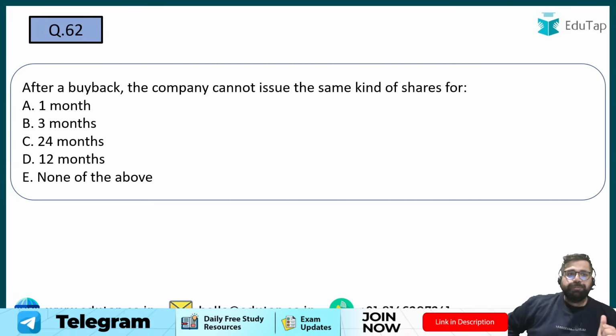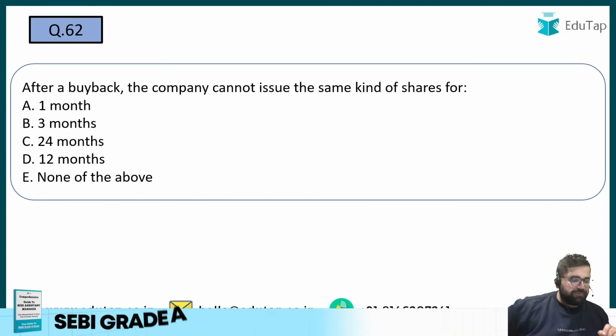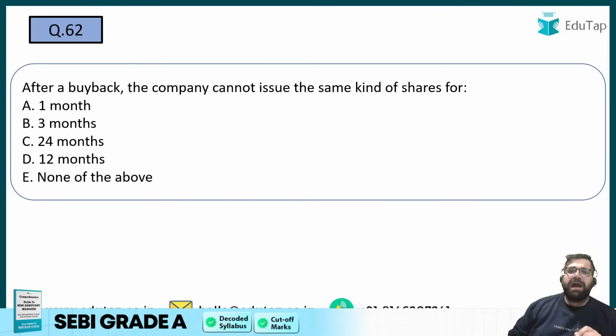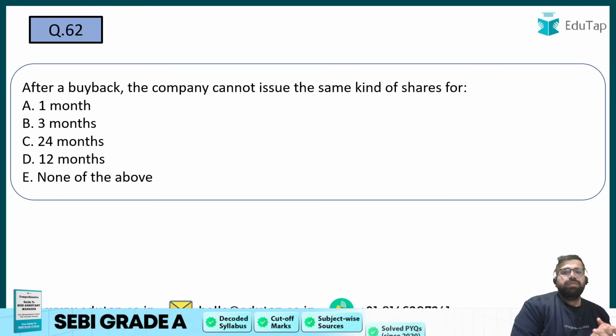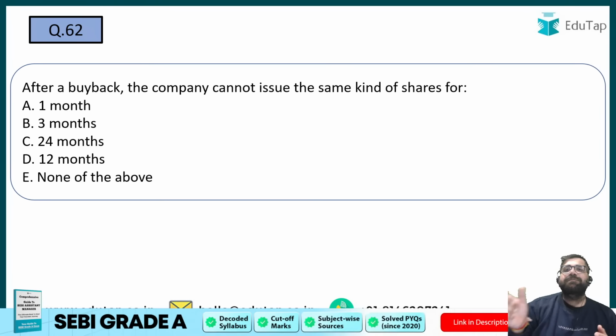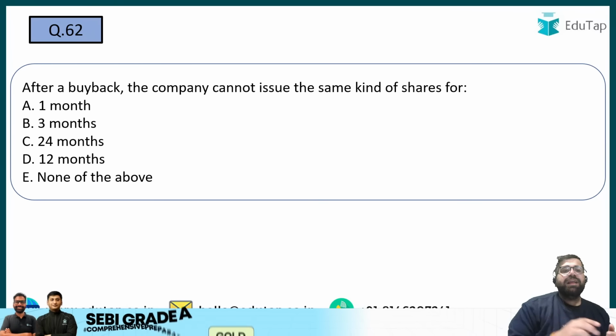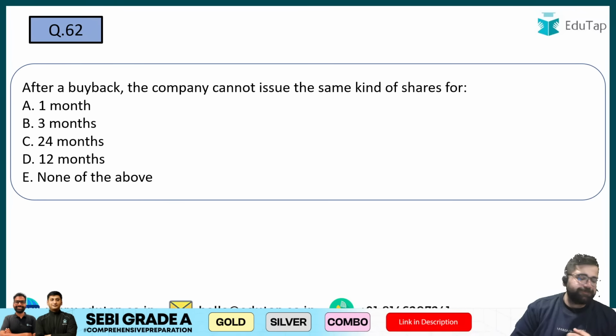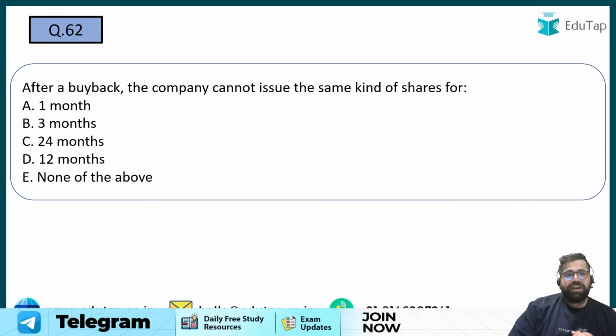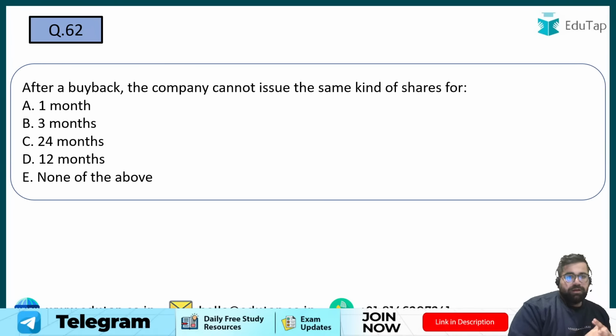Right, 62. After a buyback, company cannot issue the same kind of shares for how many months? 1 month, 3 months, 24 months, 12 months, or none of the above. If I have a buyback of equity shares, then I cannot issue the same kind of equity shares again for the period of what months? Please tell me the right answer for question number 62. 1 month, 3 months, 24 months, 12 months, or none of the above?